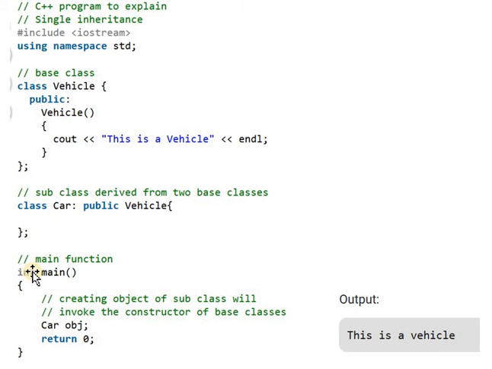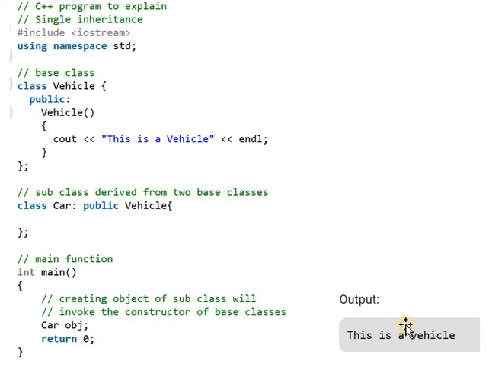Then after that, in this program we are writing a main function. In the main function we are creating different objects. Here we are creating an object of a subclass, because a subclass inherits the properties of a base class. When a subclass object is created, then the subclass will invoke the constructor that is defined in the base class.